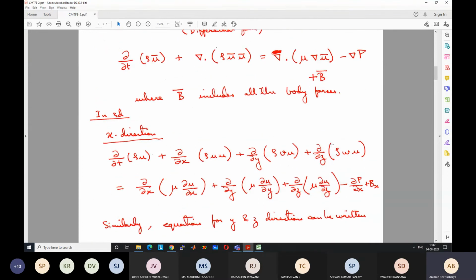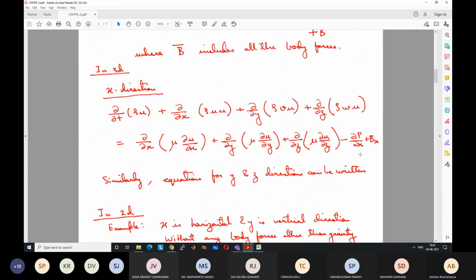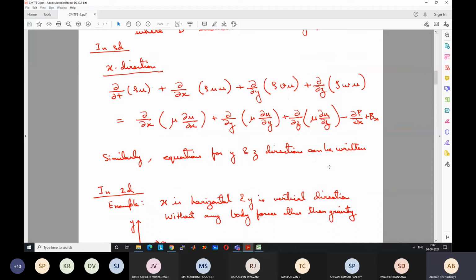But I'm just trying to point out that there are even more general forms of the conservation equation. So from a very general conservation equation, after certain derivation and simplification, this form of the equation comes. It is not the most general form of the equation. But for our purpose, this is sufficient.